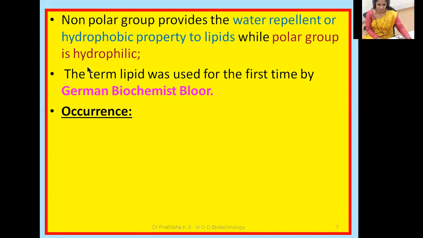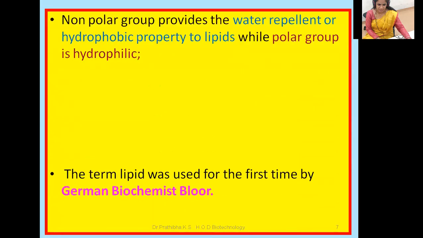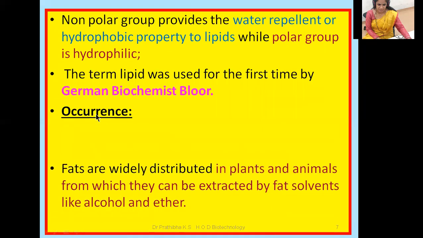Hope you understood here. In lipids, you can see the presence of the hydrophobic property, and also the hydrophilic property. The hydrophobic property is due to the non-polar group, whereas the hydrophilic property is due to the polar group. Of these two groups, the polar group is much smaller than the non-polar group. Okay, now let us go through the occurrence.